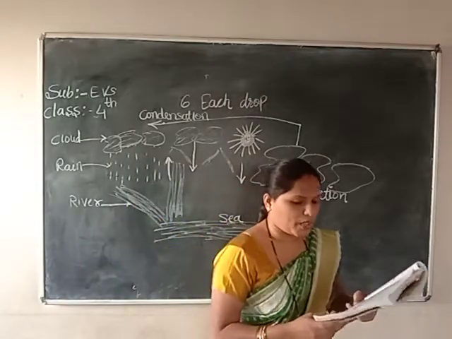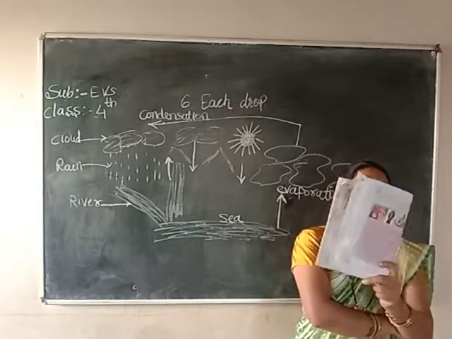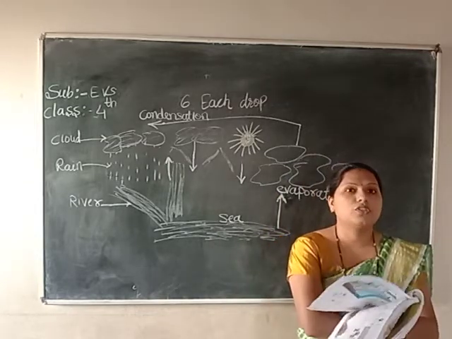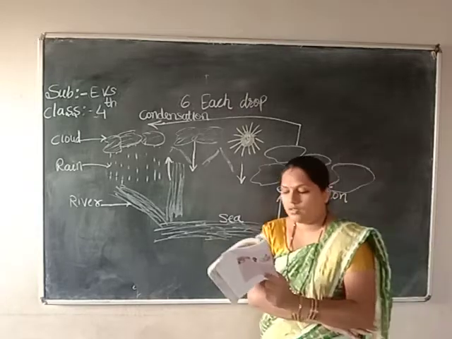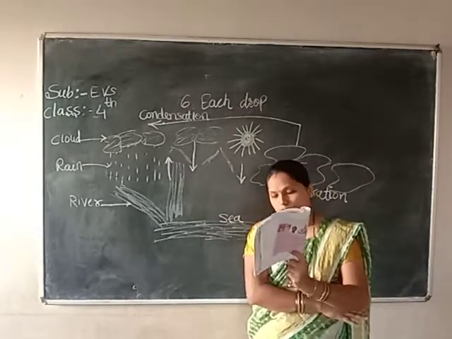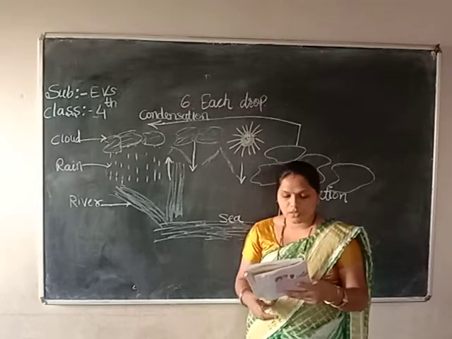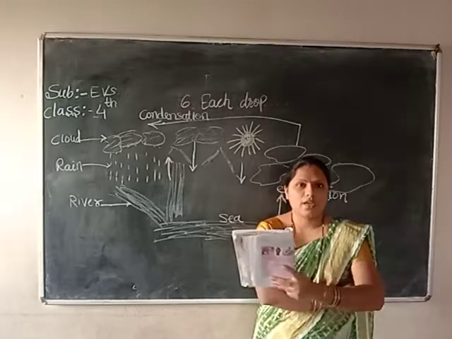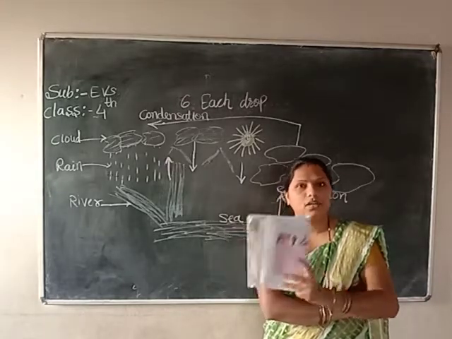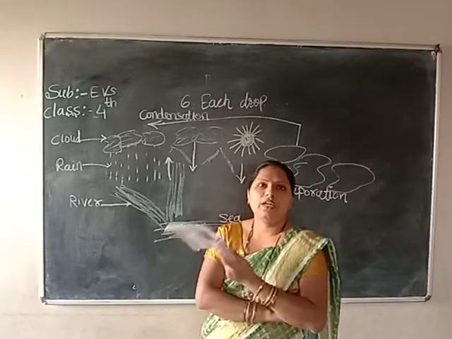The rainwater joins stream and pond. All the rainwater joins in the form of streams and ponds. The water evaporates once again. Again the same process will happen. Rain comes down to the stream or pond. Again it will evaporate.